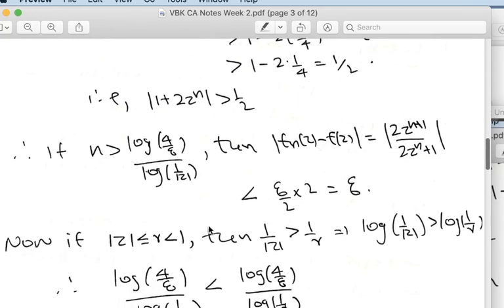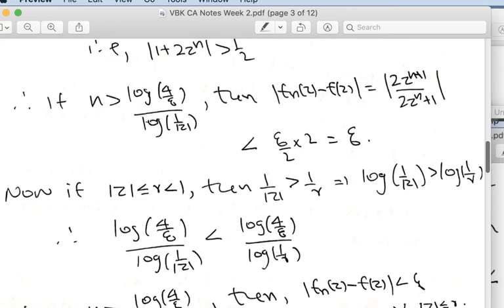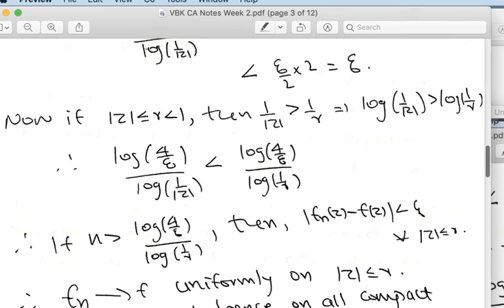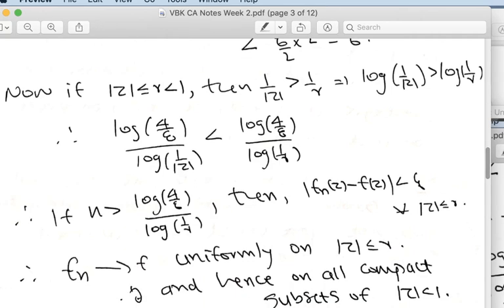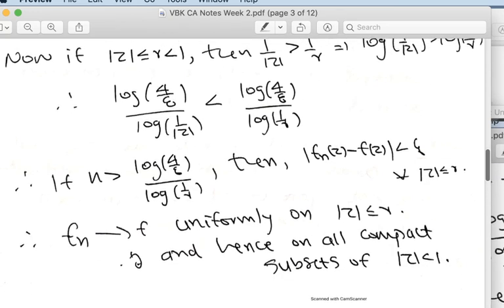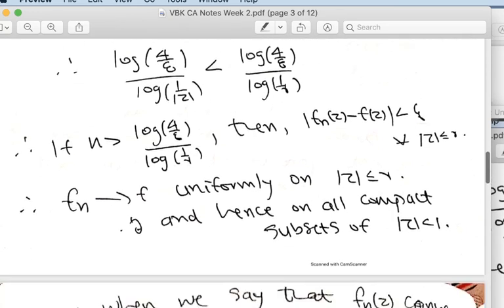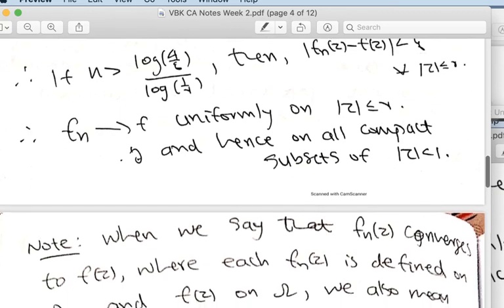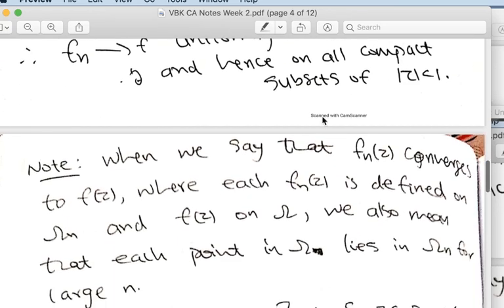That means if |z| is less than or equal to r, strictly less than 1, then you can choose this n to be independent of z. So f_n converges to f on the compact disk |z| less than or equal to r, where r is strictly less than 1. Hence, it converges uniformly on all compact subsets of the unit disk |z| less than 1. Now, this is an example.